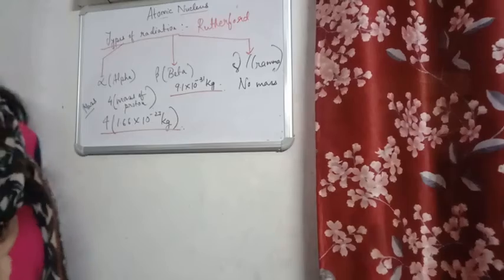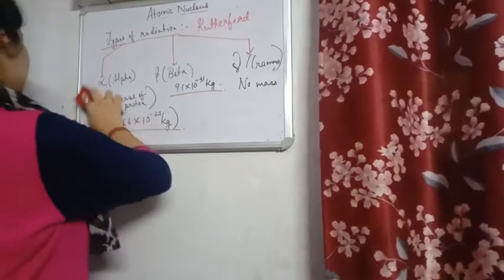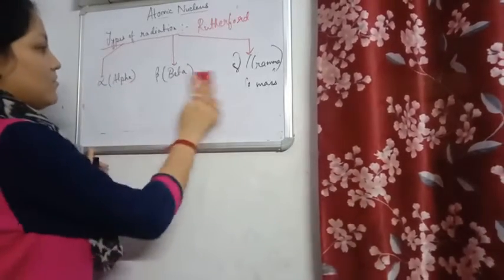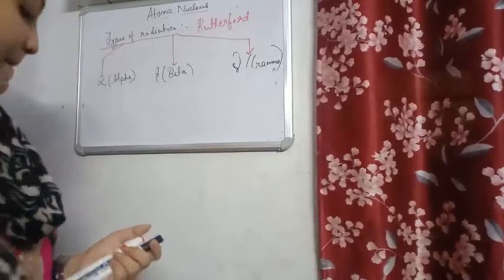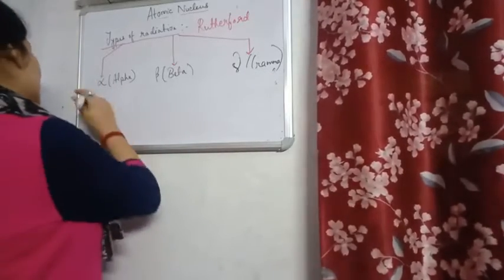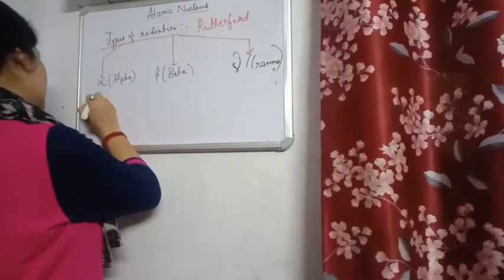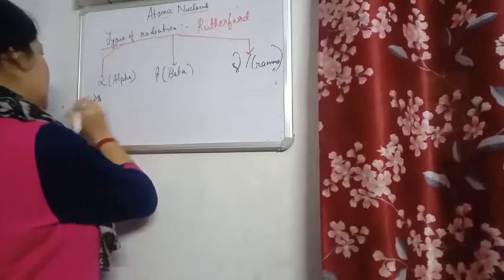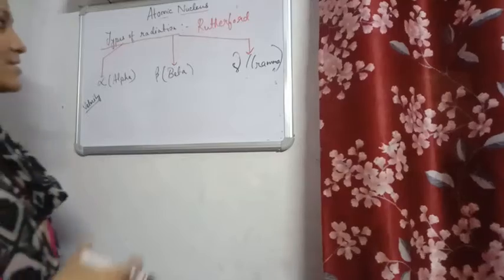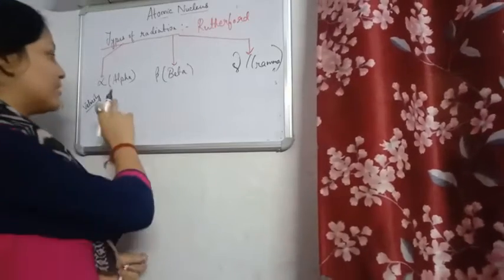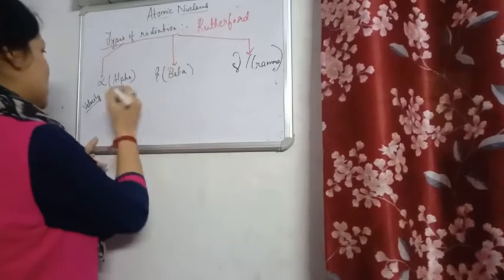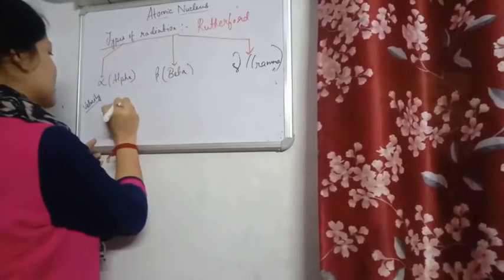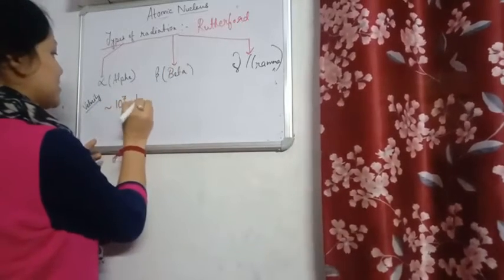Next property is velocity. Since alpha particles are heavier, they will have lesser velocity compared to beta and gamma particles. So the velocity of an alpha particle is approximately 10^7 meters per second.